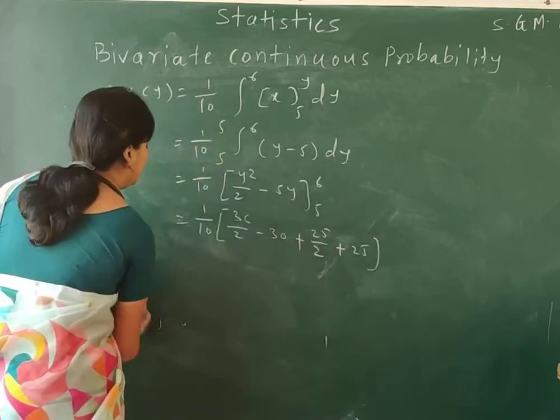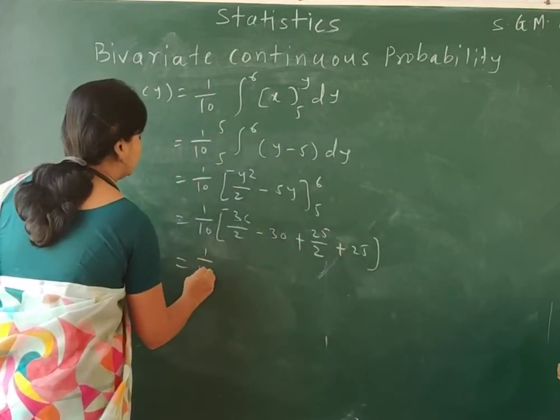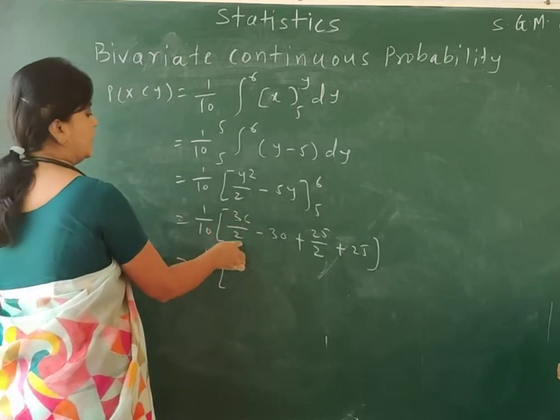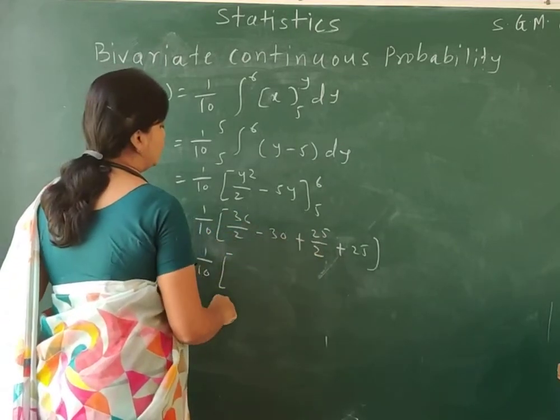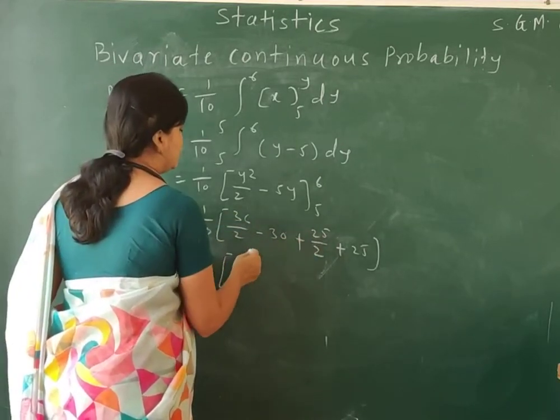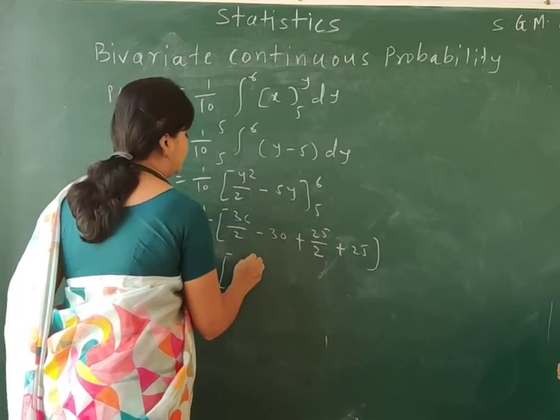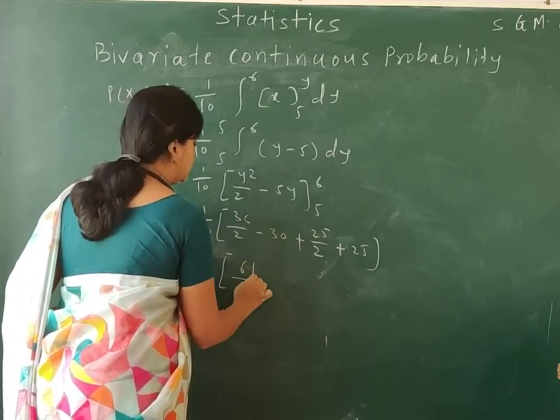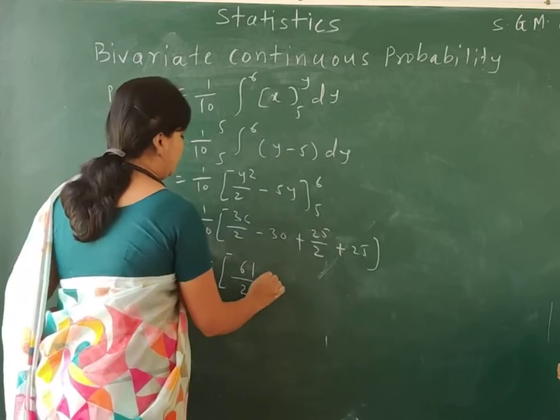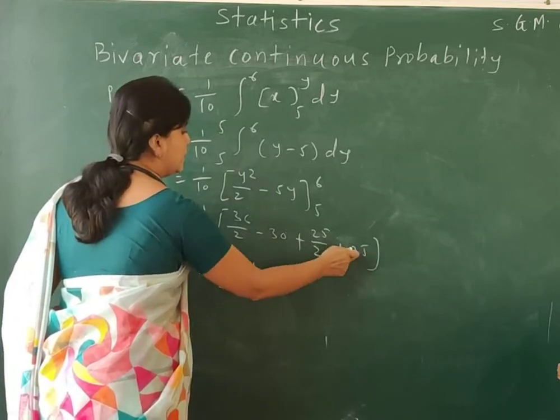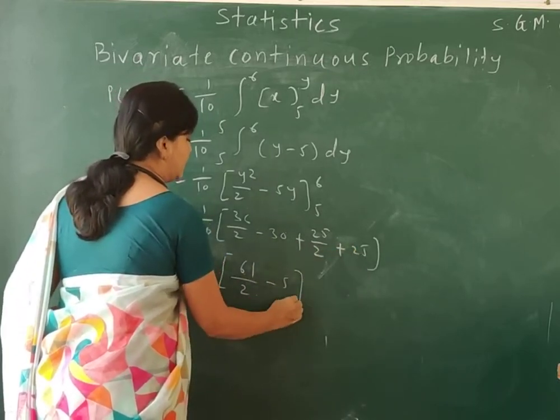Okay, so solve this as 36 by 2 plus 25 by 2. What does it come to here? So it is 61 by 2 minus 30 plus 27, so it is minus 3.